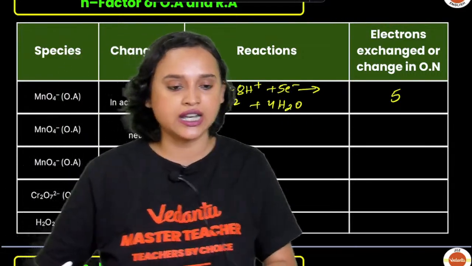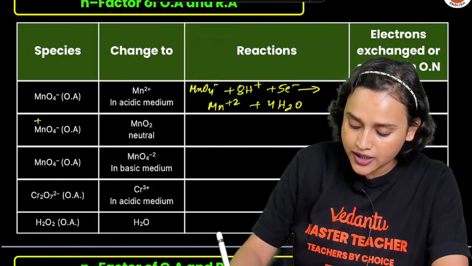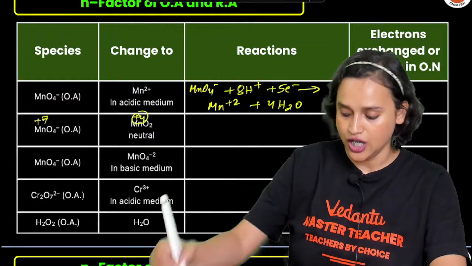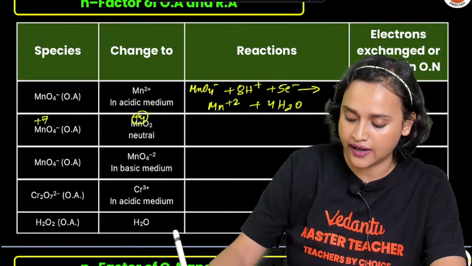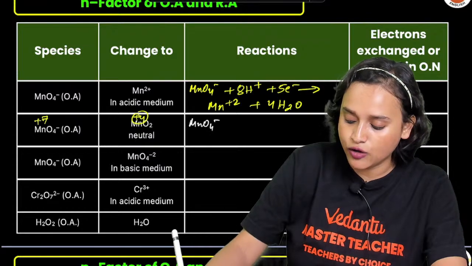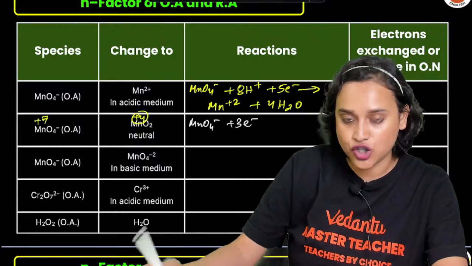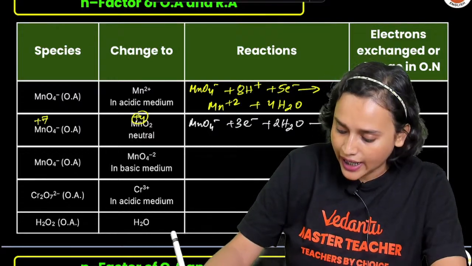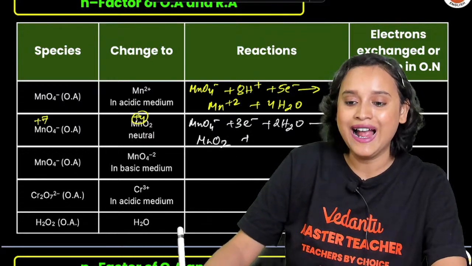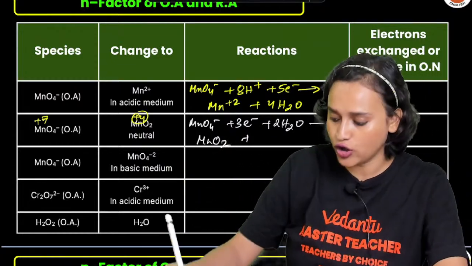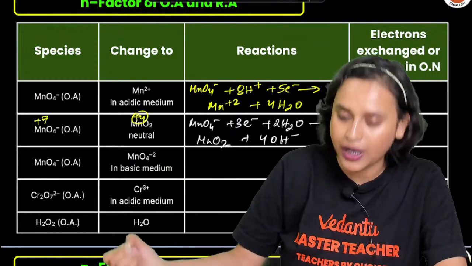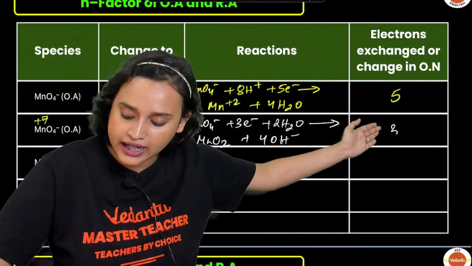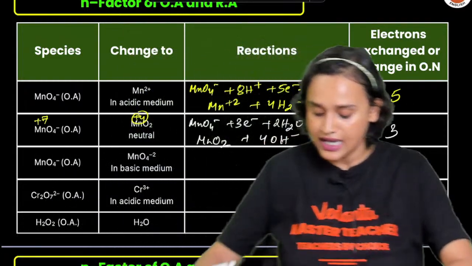Now check it out. MnO4-, once again, has a +7 oxidation state. In case of MnO2, it is a +4 oxidation state. So that means our reaction is going to be MnO4- + 3e- + 2H2O forms MnO2, and to balance it, 2 twos are 4, so 4OH- ions. Here how many electrons are exchanged? 3, absolutely.